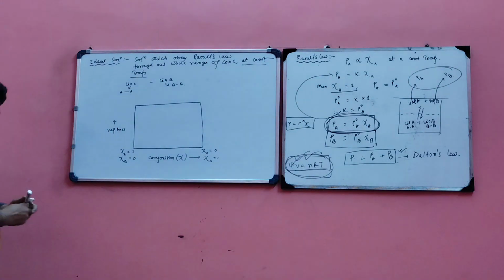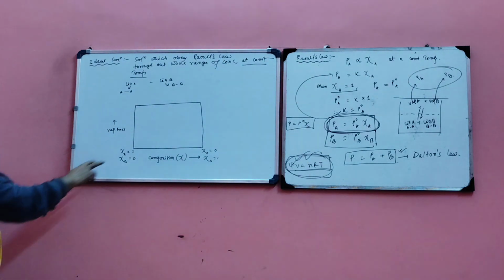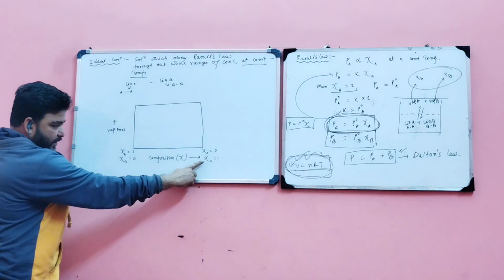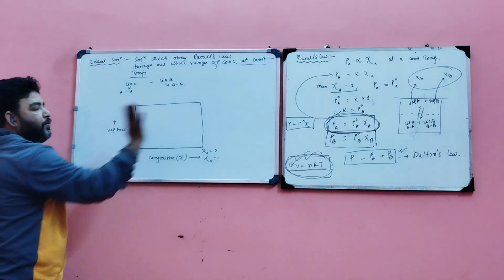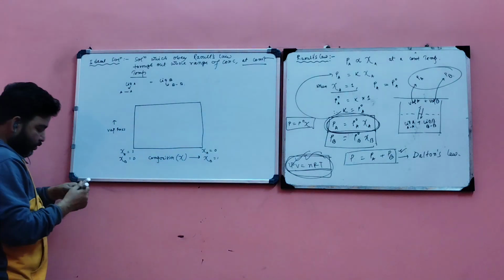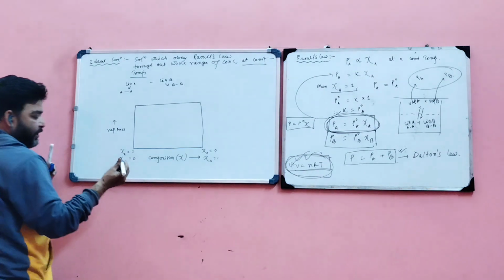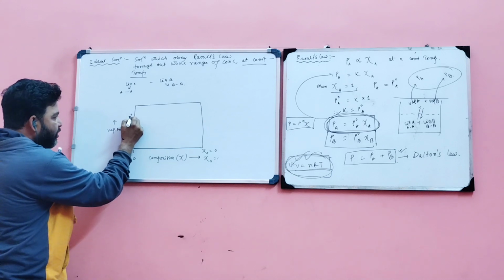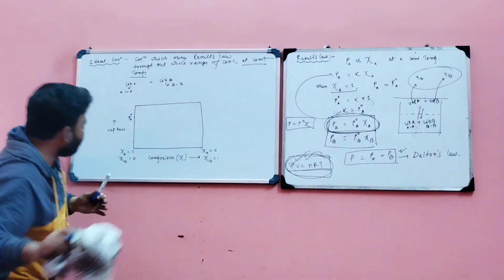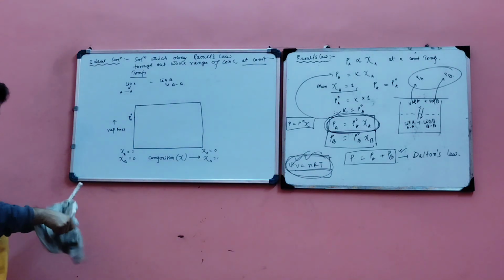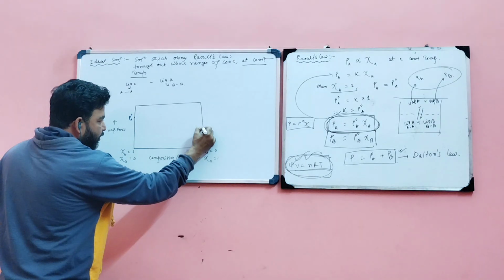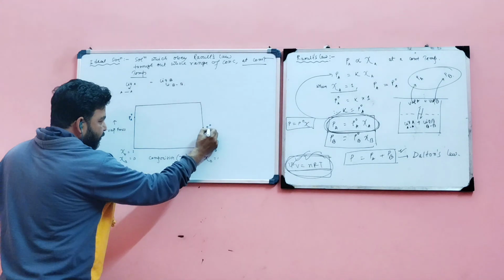So follow. When chi A equal to 1, what does it indicate? Only liquid A is present. And when chi B equal to 1, it indicates only liquid B is present. Clear? So when only liquid A is present, this is the vapor pressure. It indicates the vapor pressure of pure liquid A. Clear? And when chi B equal to 1, this is the vapor pressure of liquid B.